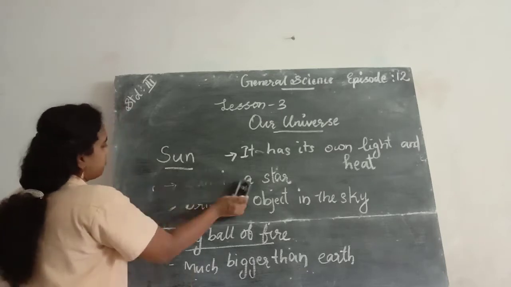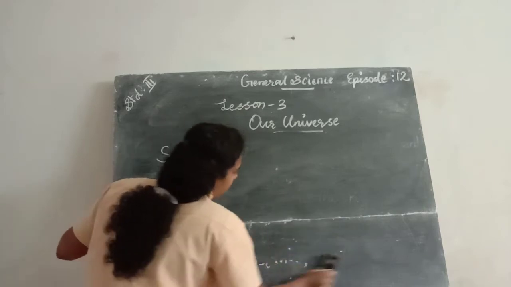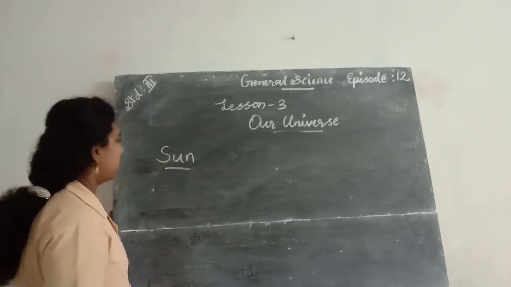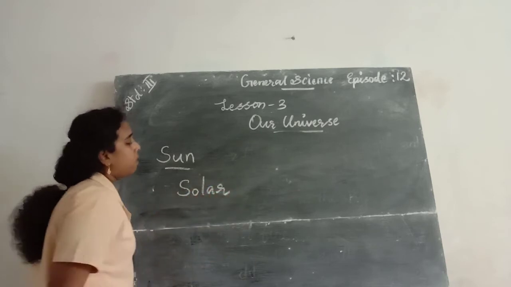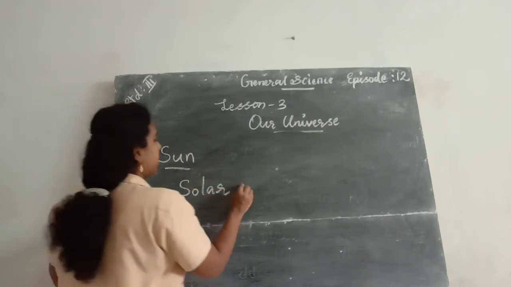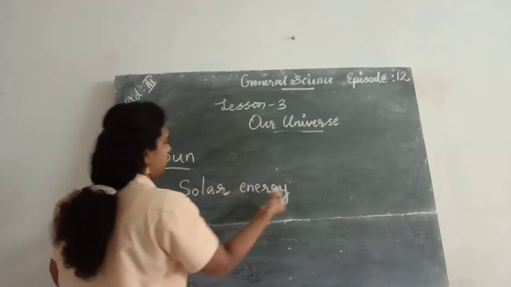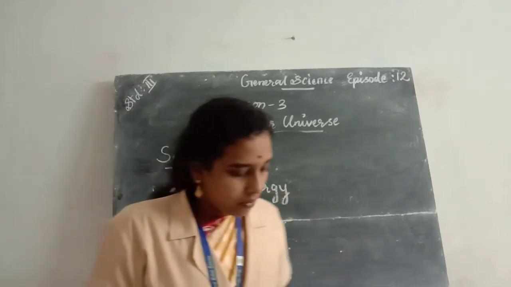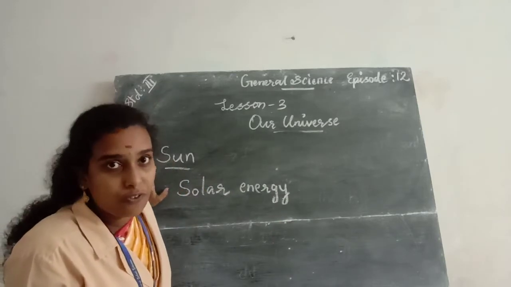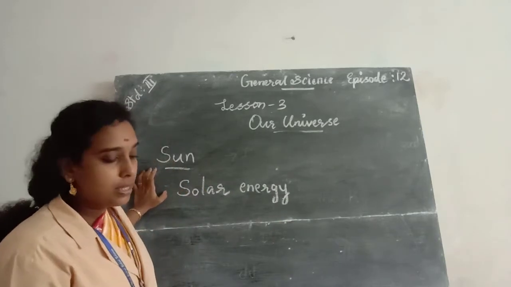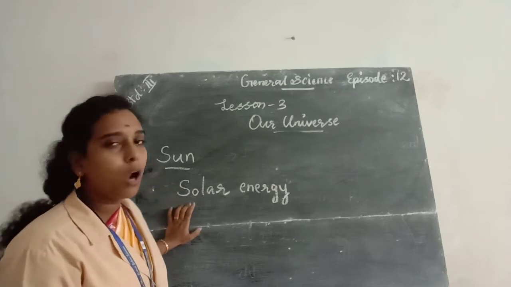Then the energy which we receive from the sun is solar energy. S-O-L-A-R, solar. E-N-E-R-G-Y, energy. Solar energy. So we get solar energy from the sun, and the sun is the primary source of energy.